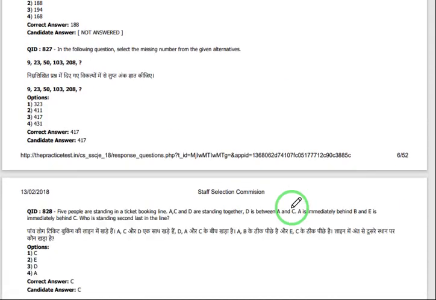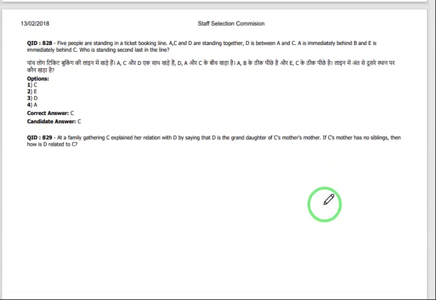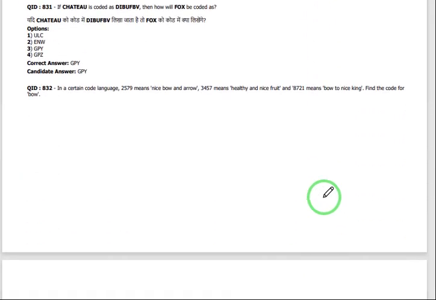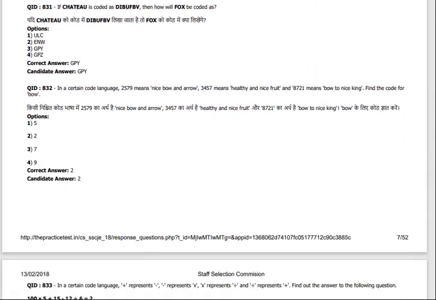If you prepare previous papers, most of the questions for general intelligence and reasoning can be covered, and you can get the maximum score. This model you can also observe. In a certain code language, 2579 means nice bow and arrow, 3457 means healthy and nice and fruit, and 8721 means how to nice king. Find the code for bow. Based on the given relation, you have to obtain the code for the next number.